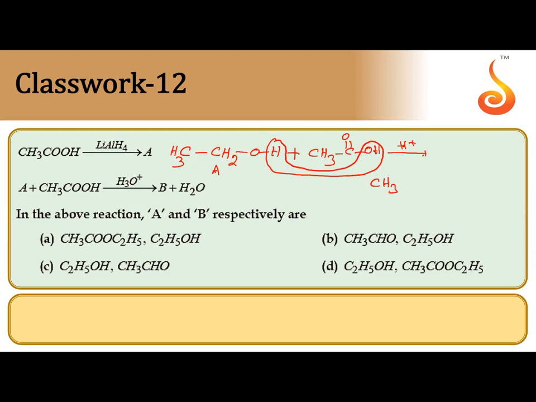Then we can get CH3CO coming from acetic acid, OCH2CH3 coming from ethyl alcohol, both get connected. This is nothing but an ester, ethyl acetate is the compound. So here A is ethyl alcohol. In options C and D we can get that, but B is ethyl acetate. Ethyl acetate is present in option D. So the correct answer is D.